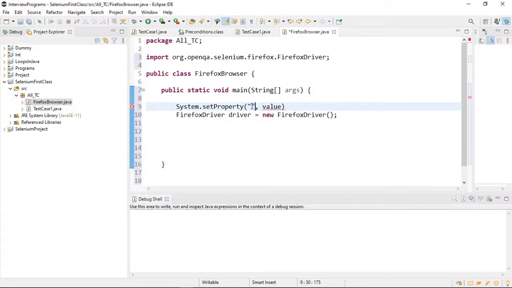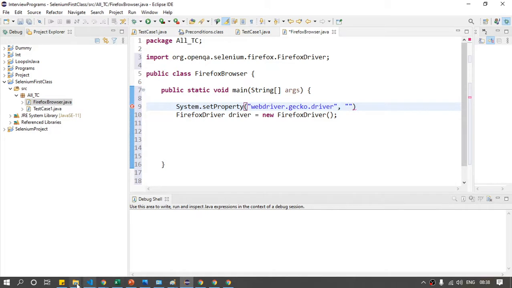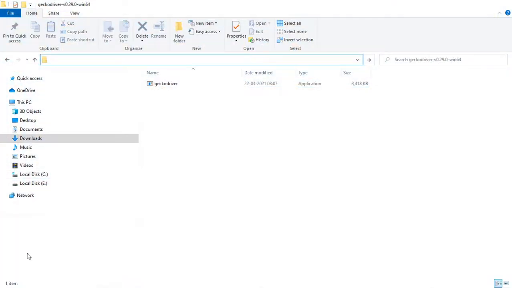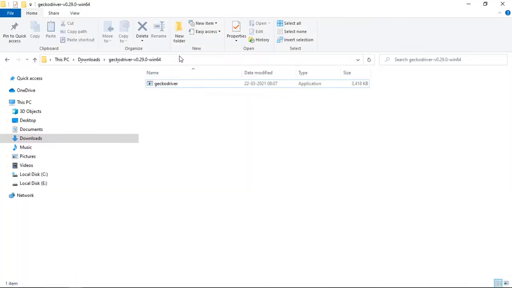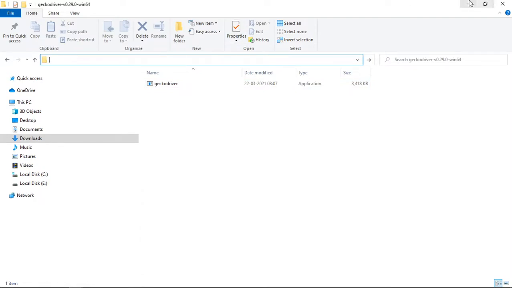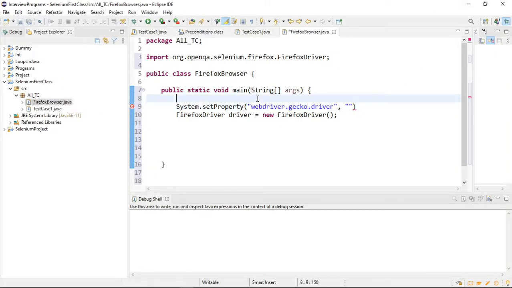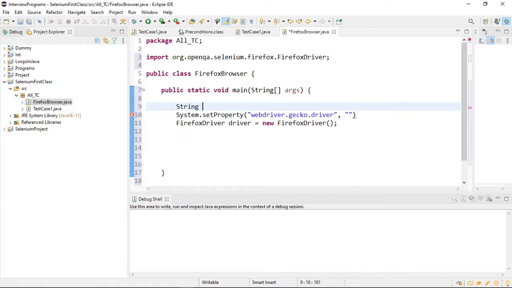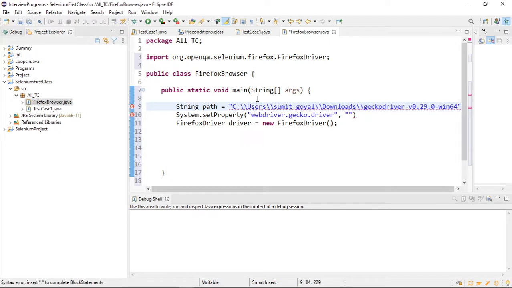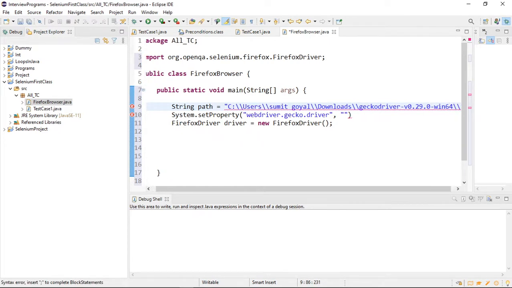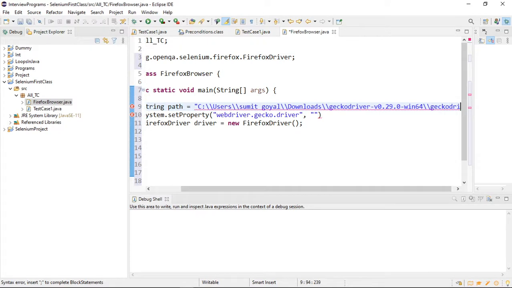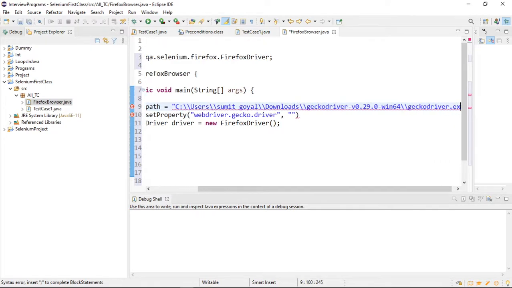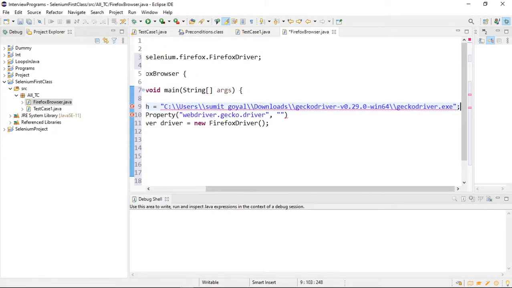So if I write this here, what is the value? Again, the value will be the path to your Gecko driver.exe file. Earlier we were dealing with Chrome driver, now Gecko driver, this is the path. So this time I do it like this, string path. This is the path, and after that also the file name. If you remember, I told you in the Chrome, geckodriver.exe is our file name. So this is the complete path you have to provide.